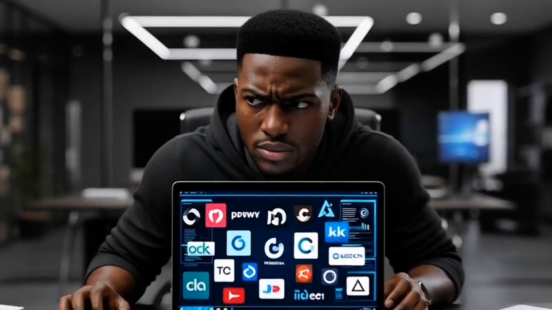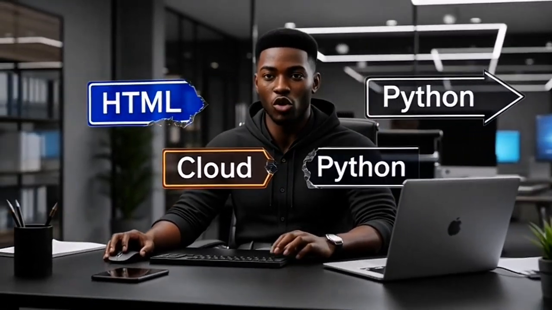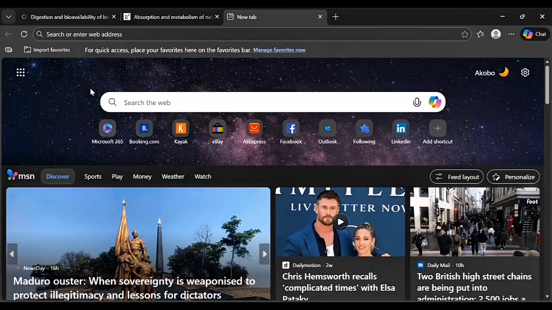Want to learn tech, but you're confused about where to start? Most beginners fail because they learn without a clear roadmap. Let me show you one simple way to get a roadmap for any tech skill.